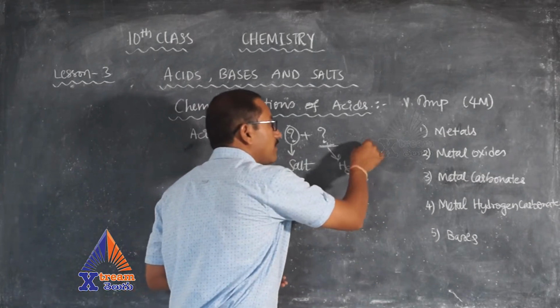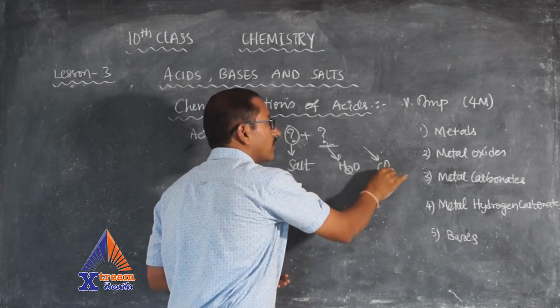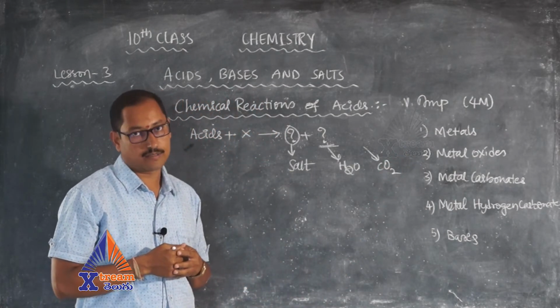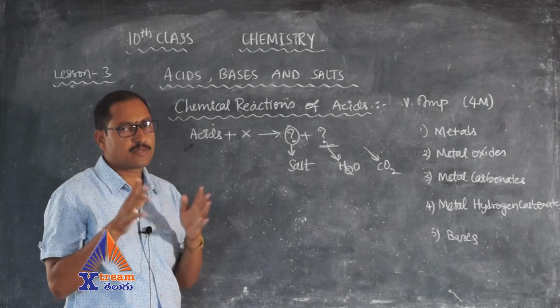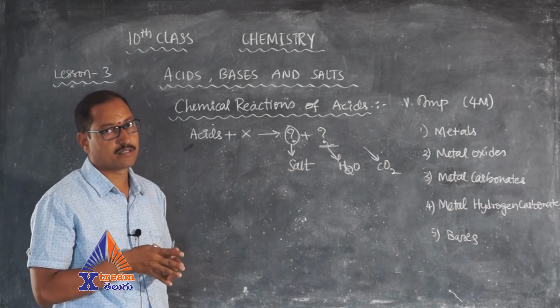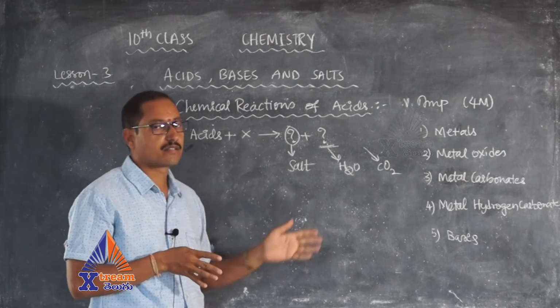And sometimes we will get a third compound, carbon dioxide. So let me tell you some basic information which you have to remember so that you can easily answer this question.